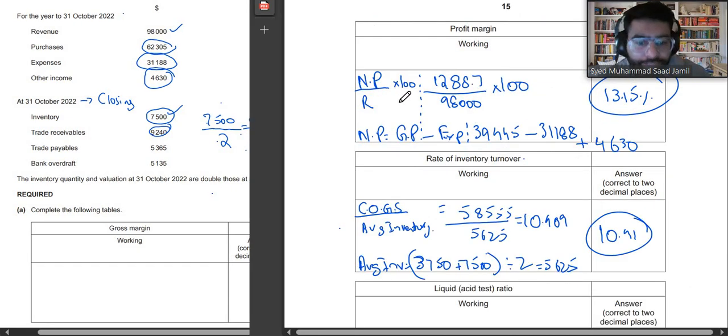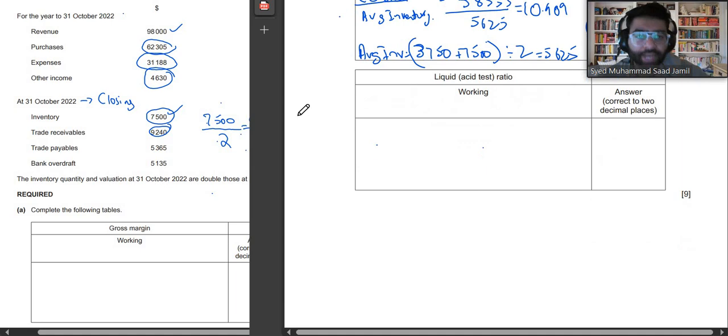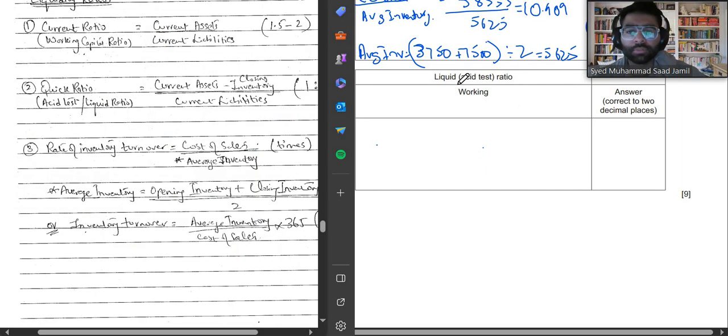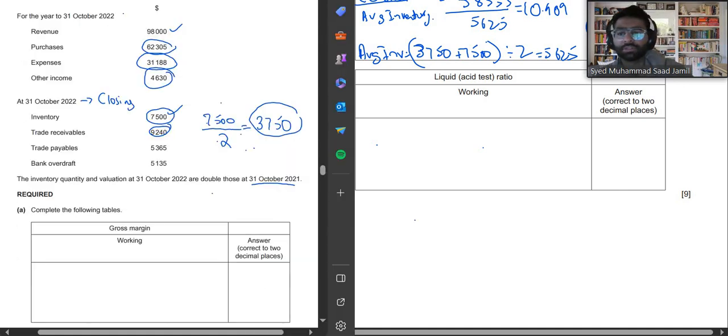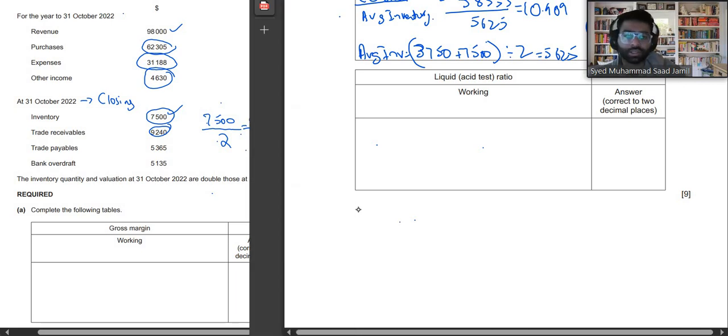Moving on to our next question, which says liquid asset test ratio. Look, what is the formula for asset test ratio? It's right over here. It says current assets minus closing inventory divided by current liabilities. Okay. So I'm going to just write it down for you guys over here. Current assets minus closing inventory divided by current liabilities.